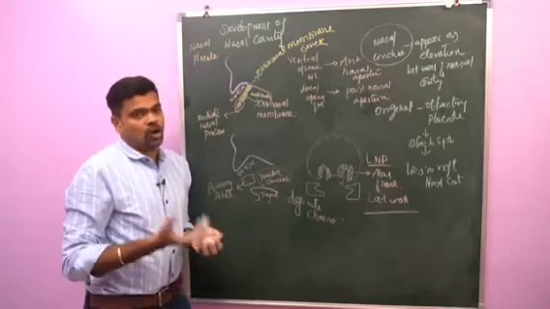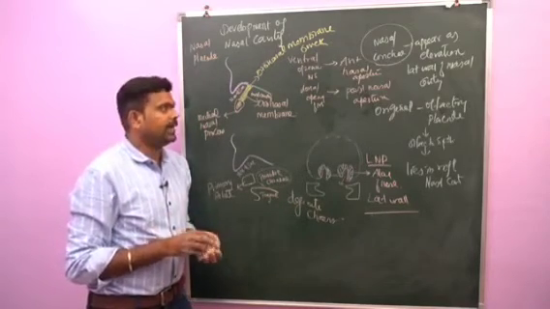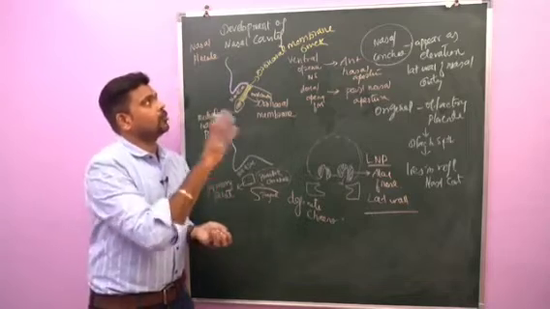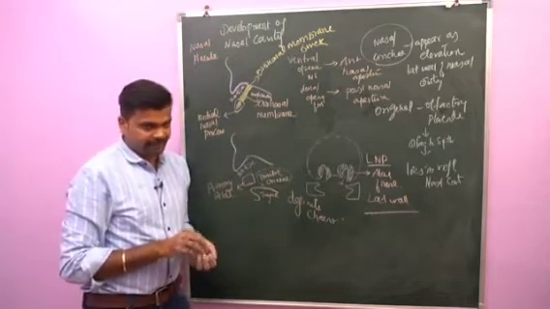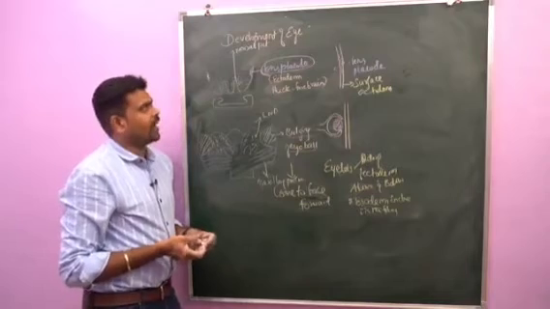They are called conchae. We have the superior concha, middle concha and inferior concha. So this is about the development of the nasal cavity. Next we'll go to the development of the eye.